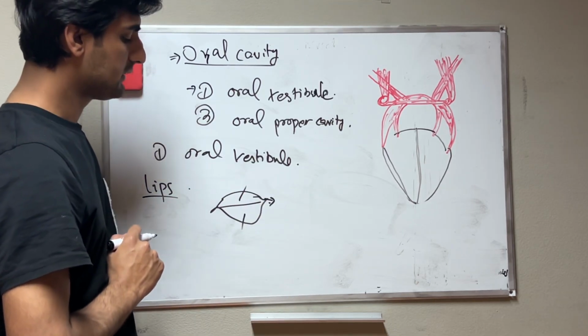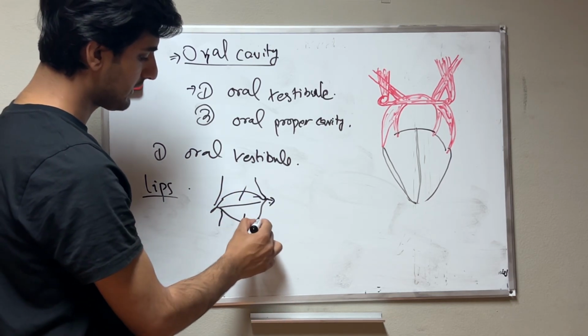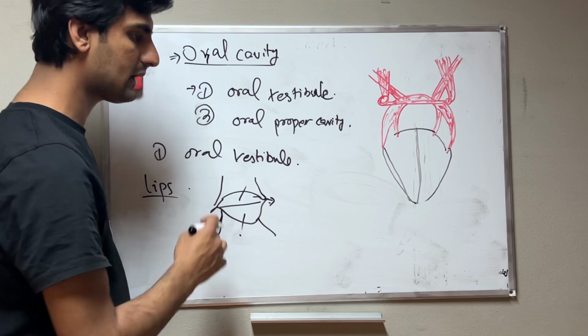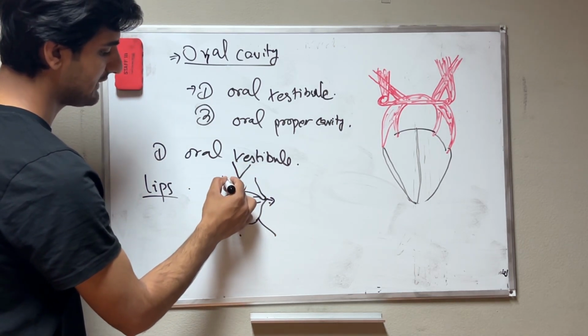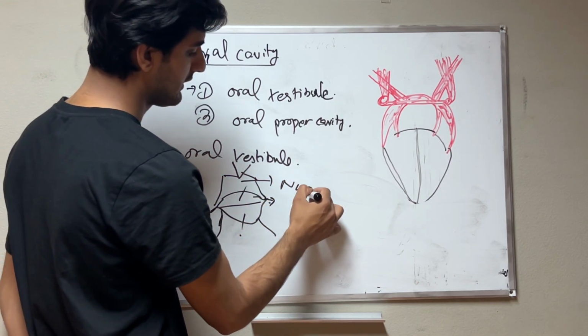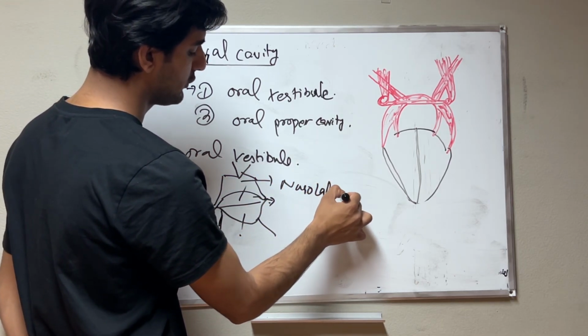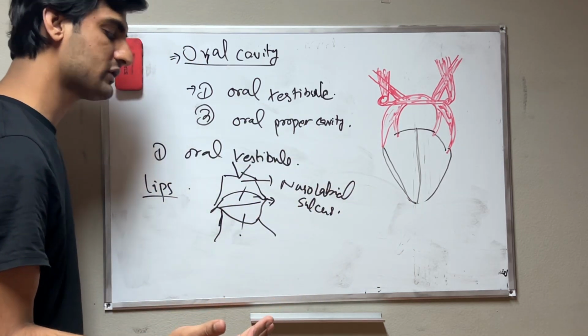Now, some deeper anatomy is not in our topic, but I just want to discuss it. Here is the nose, and this area we can say is the nasolabial sulcus. This is for your future memorization.